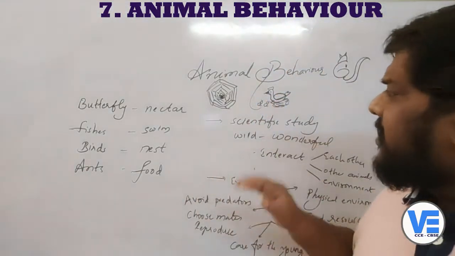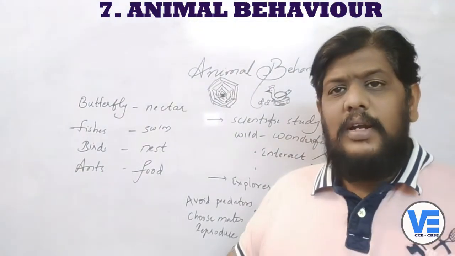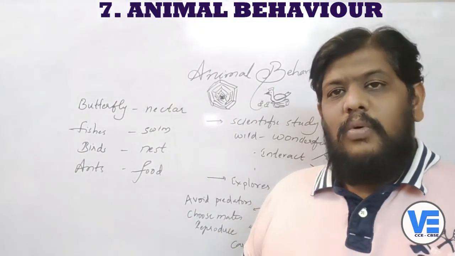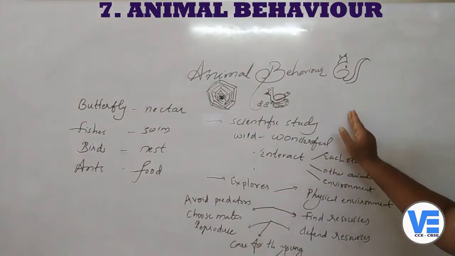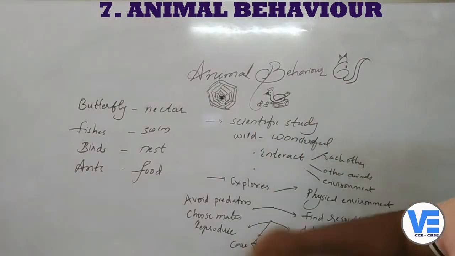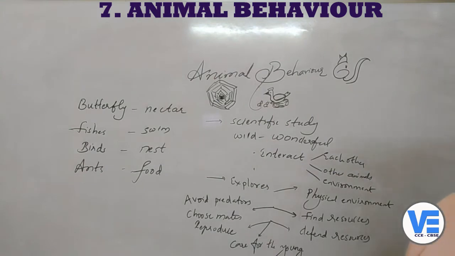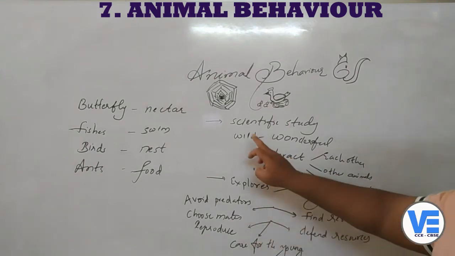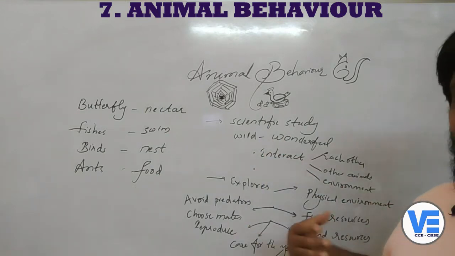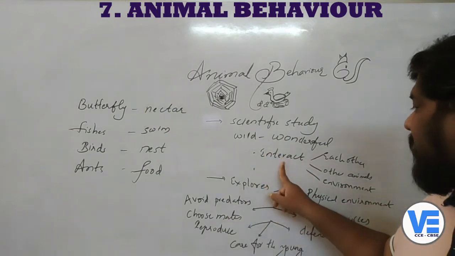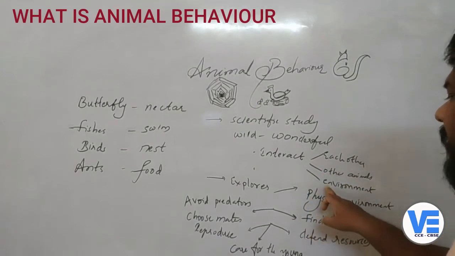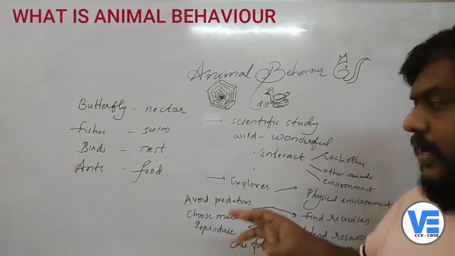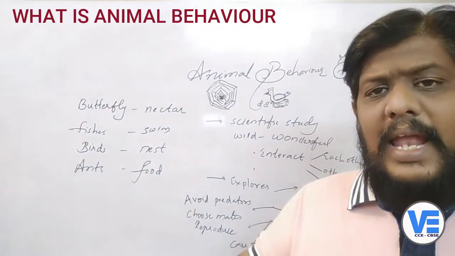First of all, we'll try to understand what animal behavior is. Animal behavior is a scientific study of the wild and wonderful ways in which animals interact with each other, interact with other animals, and also interact with the environment.